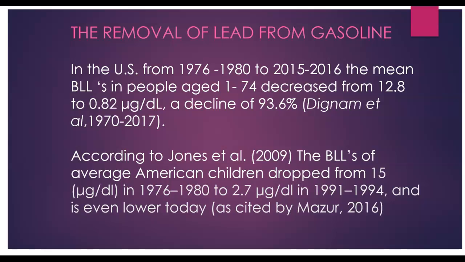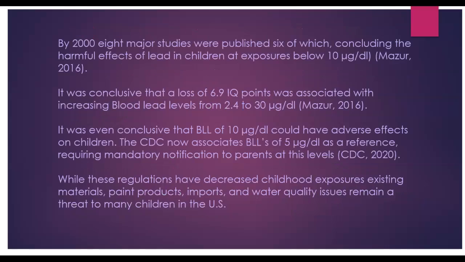From 1976 to 1980 to 2015 to 2016, the mean blood lead levels in people aged 1 to 74 decreased from 12.8 to 0.82 micrograms per deciliter, a decline of 93.6%. The blood lead levels of the average American children dropped from 15 micrograms per deciliter in the late 70s to 2.7 micrograms per deciliter in the early 90s, and it's even lower today.